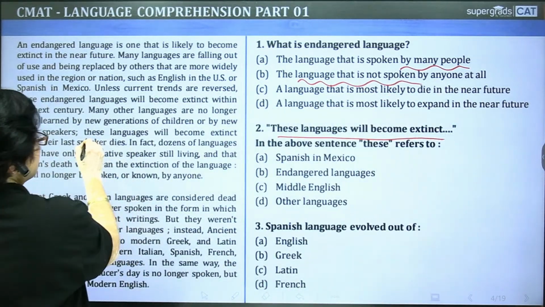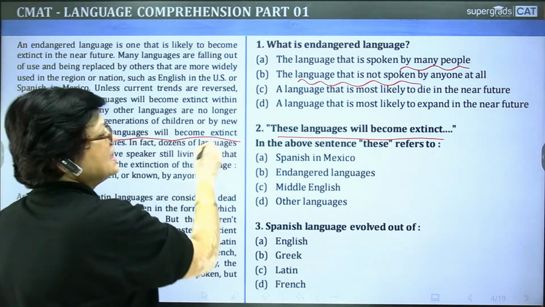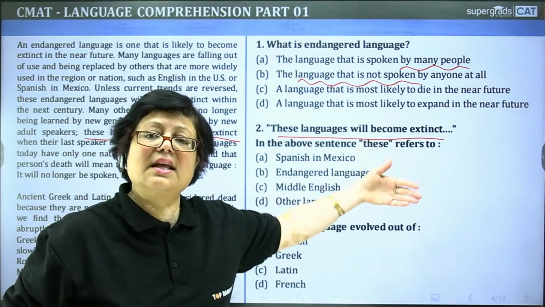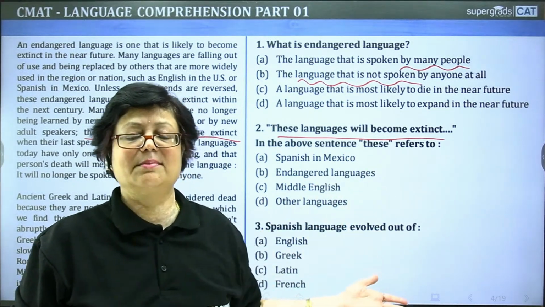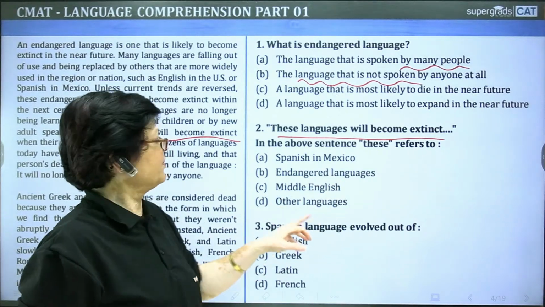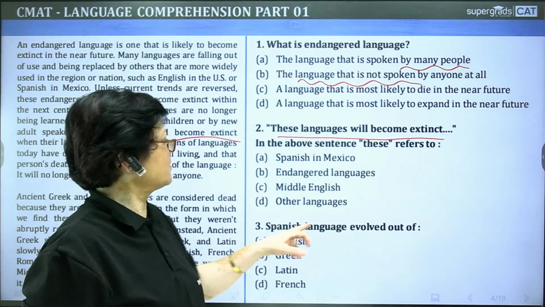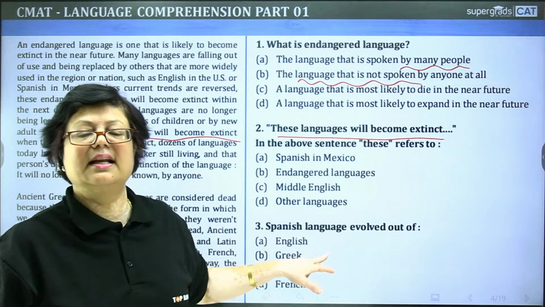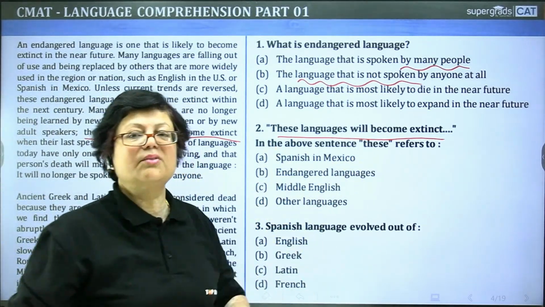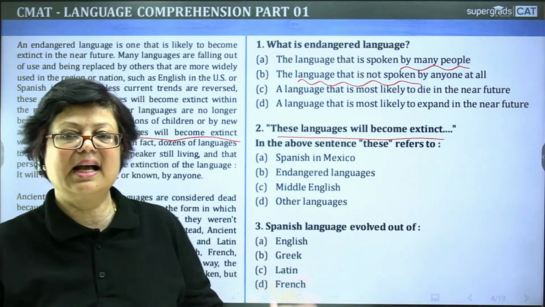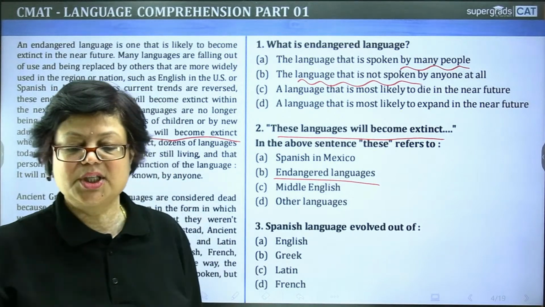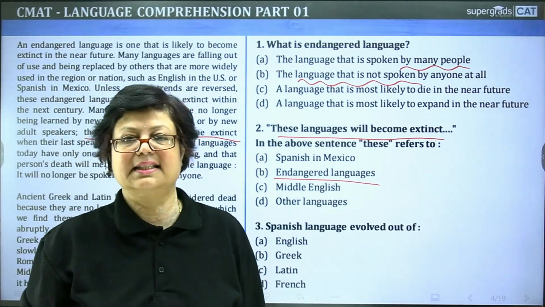See, it has come in the first paragraph. These languages will become extinct. In the above sentence, "these" refers to, what is being talked about? These refers to Spanish in Mexico, endangered languages, Middle English, other languages. So it is very clearly seen in the above sentence. What is the answer, dear students? Endangered languages. Option B is the answer.